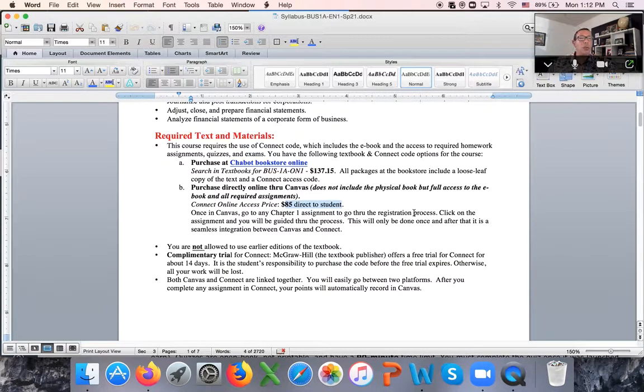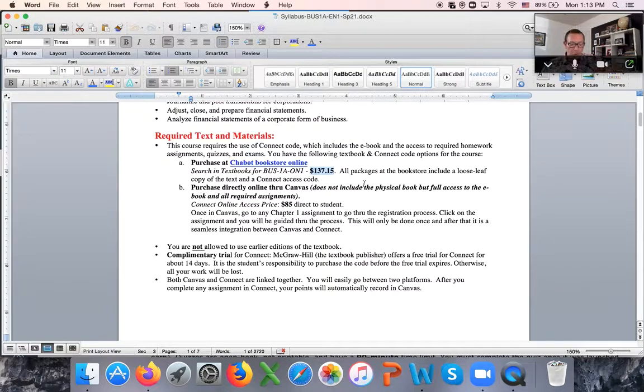So this code gives you the access to ebook, so you can read it online, and all necessary assignments, homeworks, and exams. This is enough for the class. However, it does not include the physical book, but it's $85. If you want to have full access plus the physical book, you can buy it from Chabot bookstore for $137.